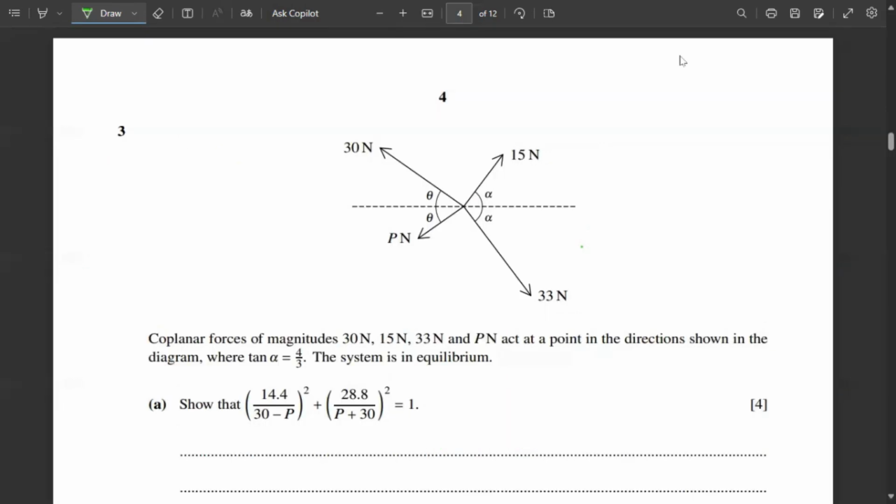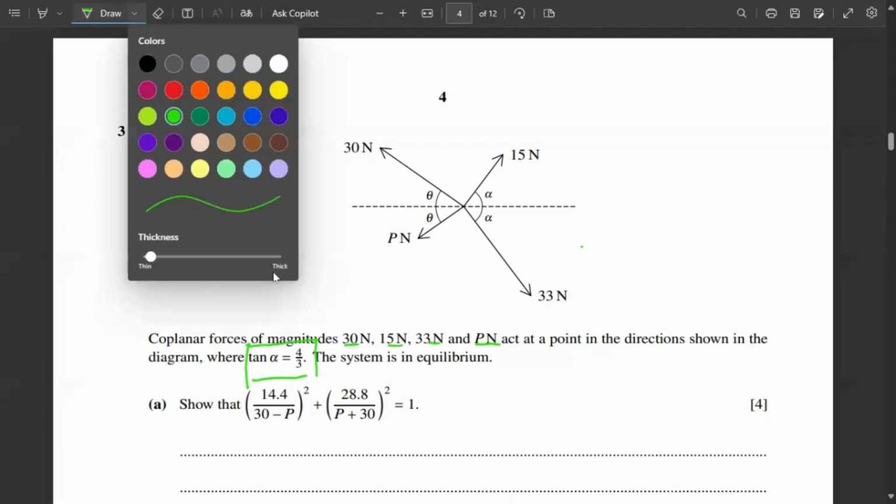Okay, we'll start with the third question. Coplanar forces of magnitude 30 Newton, 15 Newton, 33 Newton, and 3 Newton act at a point in the direction shown in the diagram, where tan alpha is 4 by 3 and the system is in equilibrium. Show that this square plus this square is 1. And so the first step, what we have to do is we have to resolve these forces.